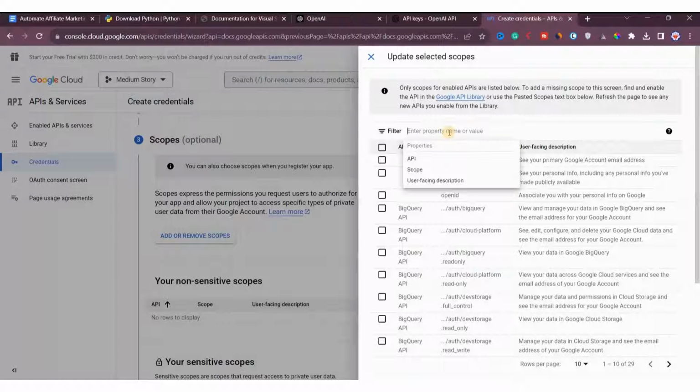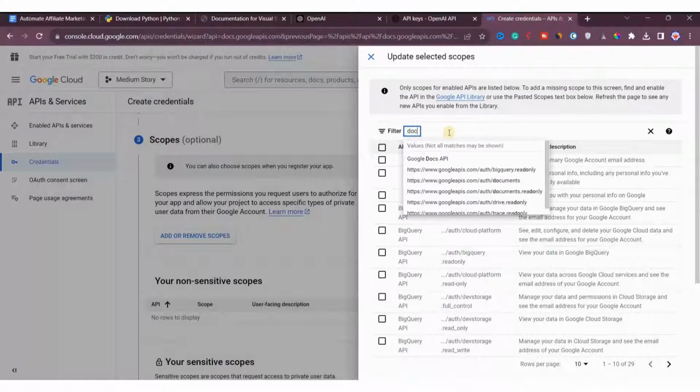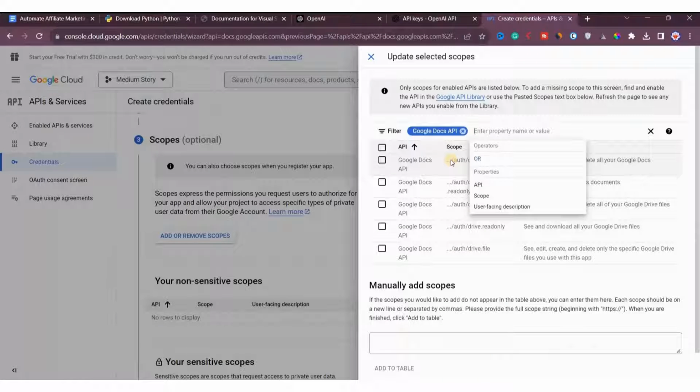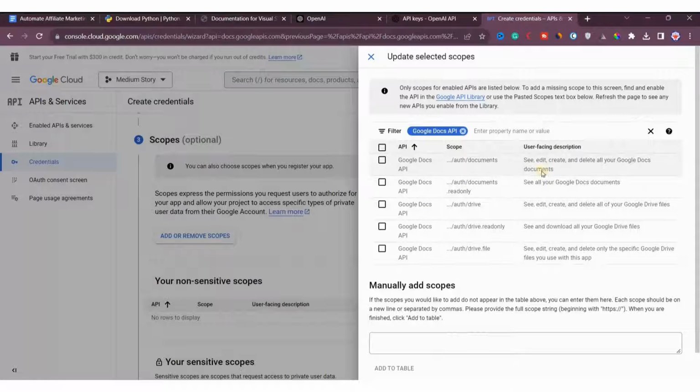You'll search for Google Doc. Okay, you'll search for docs. Okay, Google Doc API, right. So what you can do is see, edit, create and delete all the Google Docs and documents. So yeah, we need this one, that's all.